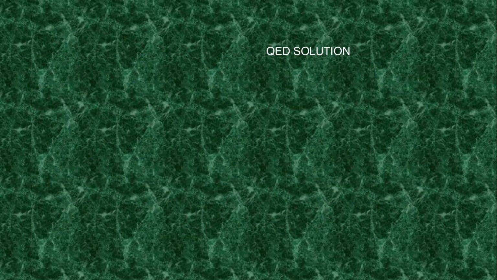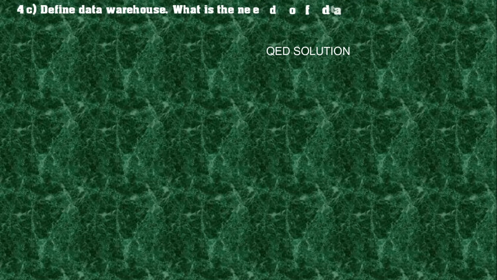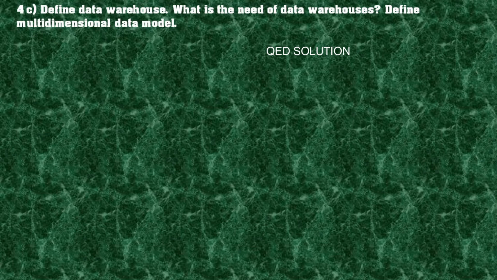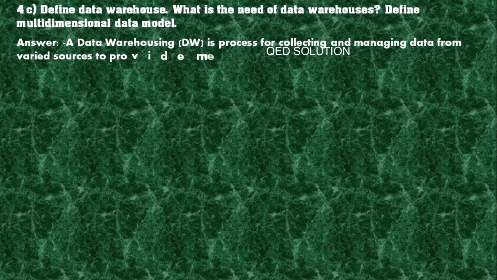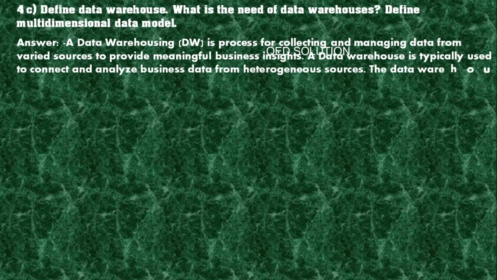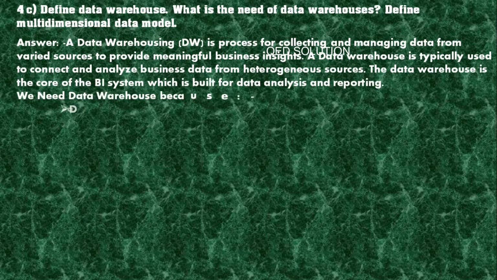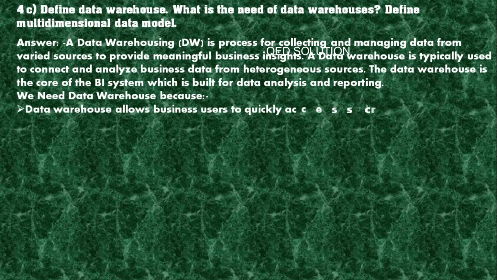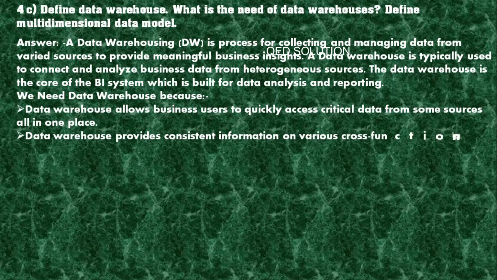Question number 4C. Define data warehouse. What is the need of data warehouses? Define multidimensional data model. Answer. Data warehousing (DW) is a process for collecting and managing data from varied sources to provide meaningful business insights. A data warehouse is typically used to connect and analyze business data from heterogeneous sources. The data warehouse is the core of the BI system, which is built for data analysis and reporting.